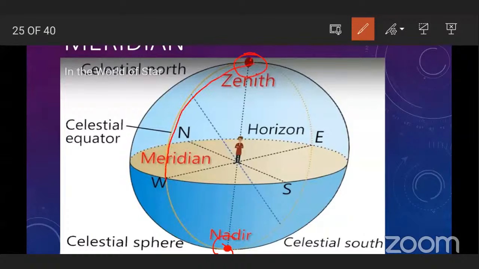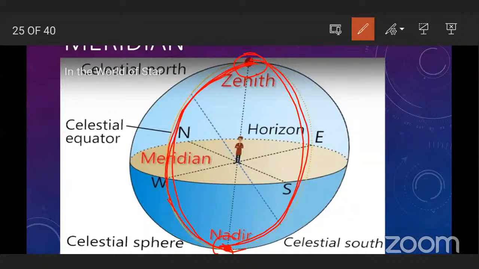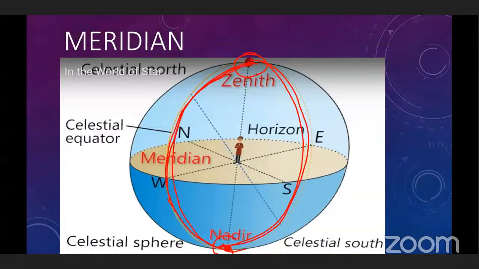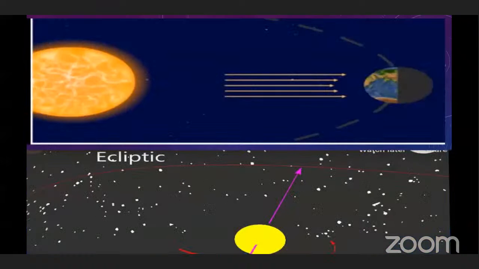And this meridian passes through both poles, north pole, south pole, and zenith and nadir, like this. This is called meridian.